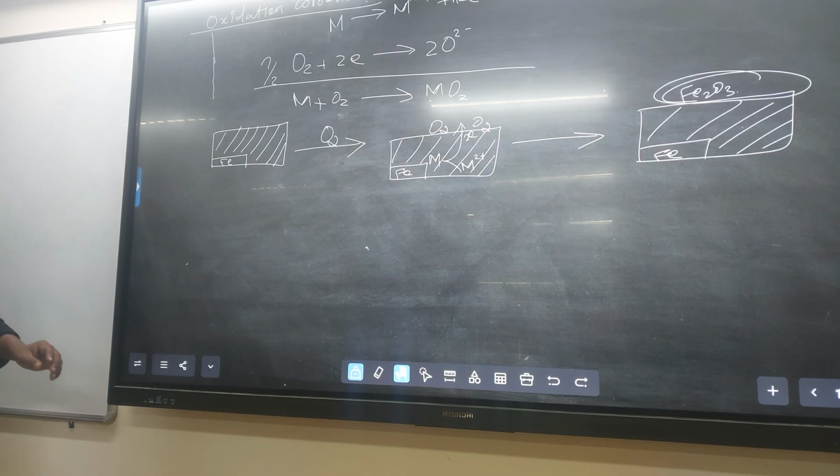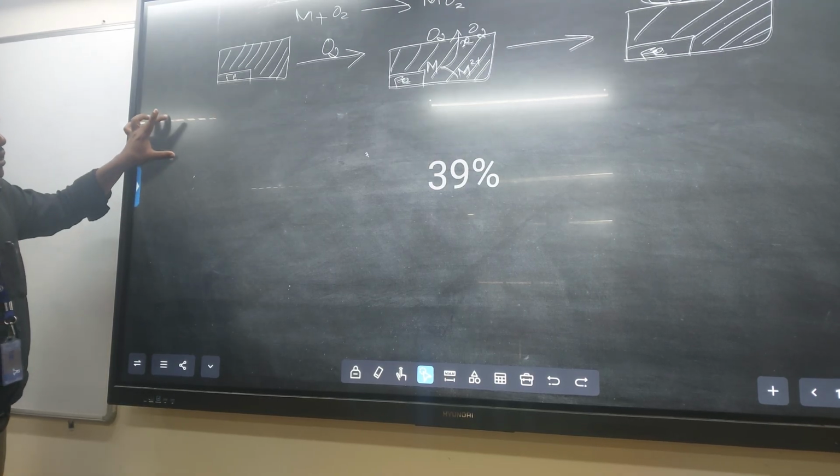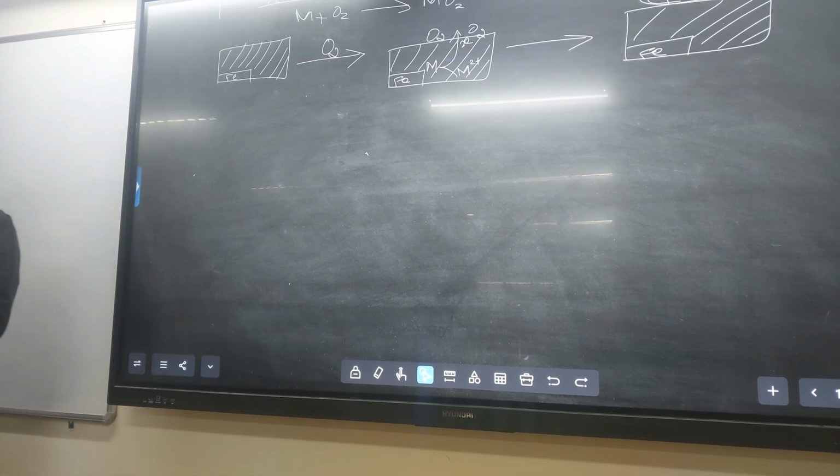Based on the formation of the metal oxide, the nature of the metal oxide covering the metal surface, what is the product on the metal surface? Based on that, the corrosion either continues further, or else the corrosion stops. What happened? That we will discuss. For example, the nature of the oxide film formed on the metal surface plays the main role in the continuation of the corrosion.